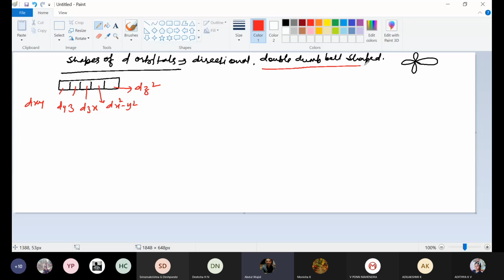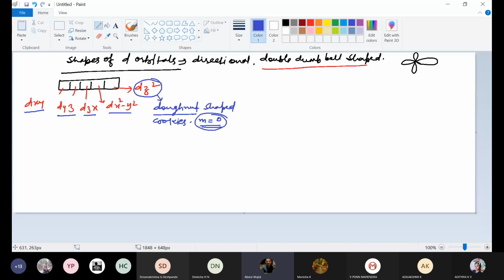These all are double dumbbell shaped except dz square. This is not double dumbbell shaped, it is donut shaped, cookie shaped. Just remember this one. The rest are double dumbbell shaped. And this dz square is donut shaped, and its m value will always be 0. As in Pz, the magnetic quantum number was 0, here also the magnetic quantum number for dz square will always be 0.